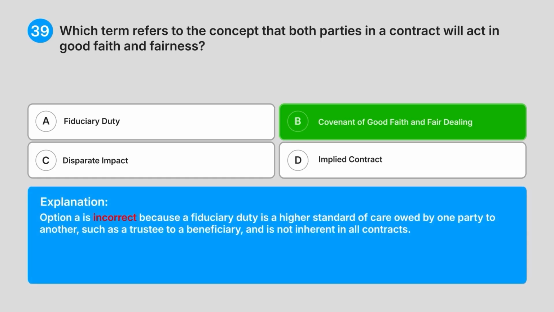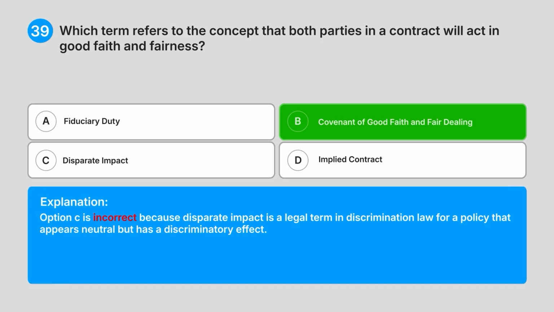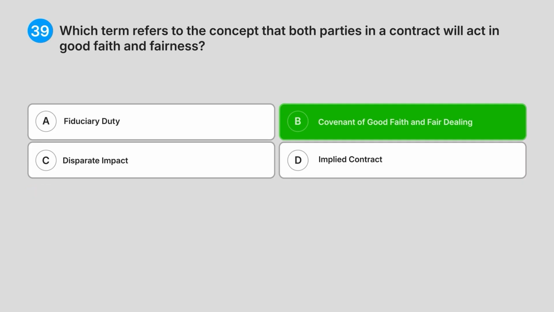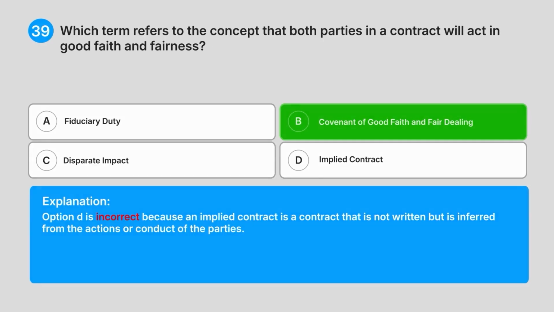Option A is incorrect because a fiduciary duty is a higher standard of care owed by one party to another, such as a trustee to a beneficiary, and is not inherent in all contracts. Option C is incorrect because disparate impact is a legal term in discrimination law for a policy that appears neutral but has a discriminatory effect. Option D is incorrect because an implied contract is a contract that is not written but is inferred from the actions or conduct of the parties.